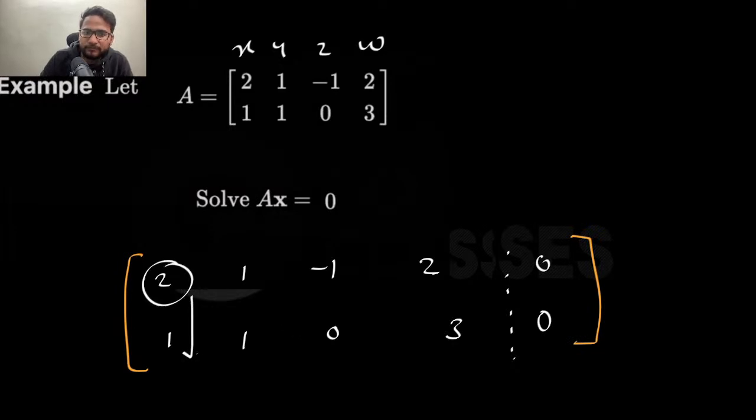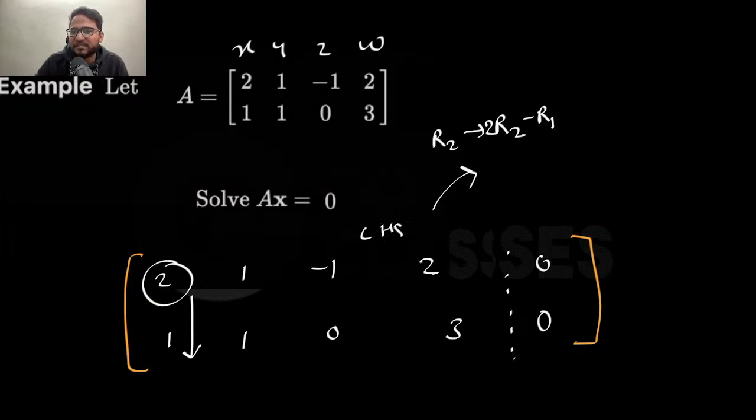Here you just have this 2, and you need to apply the transformation only one time. You need to replace R2 by 2R2 minus R1, or maybe R1 minus 2R2, anything, right? Generally I do not write 2 here, because for the determinant you cannot do it, otherwise the value of the determinant itself will change. But since I know that it is an LHS RHS concept, I can actually do it. So I hope you understood that I can multiply by 2 here, because this is LHS RHS. In LHS RHS, why not? So if you just do it, then you will get, let me shrink it a little bit.